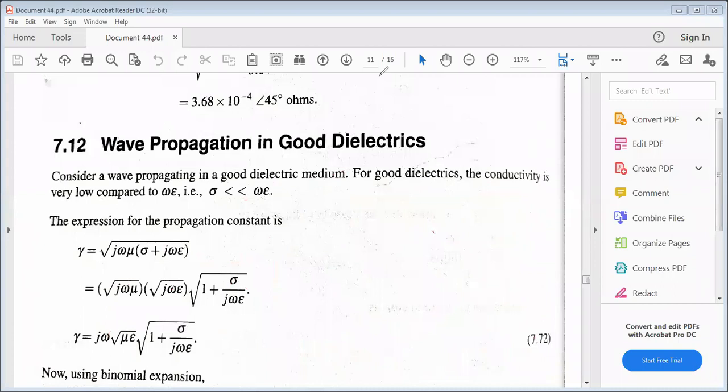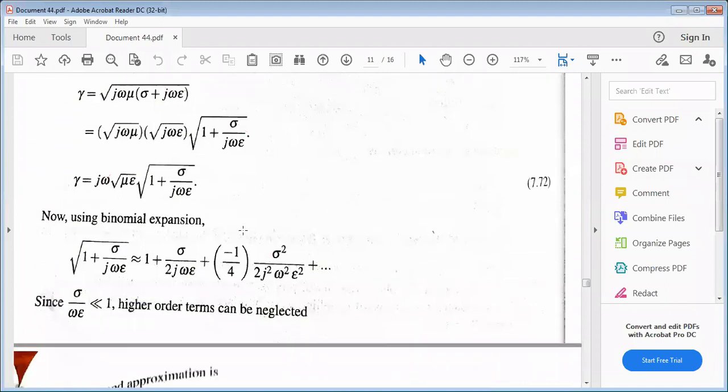So according to the binomial expansion theorem, 1 plus sigma by j omega epsilon whole power 1 by 2 is equal to 1 plus sigma by 2 j omega epsilon. This is the 1 by n term. Next, minus 1 by n square, next 1 by n cube. In this way it is expanded.